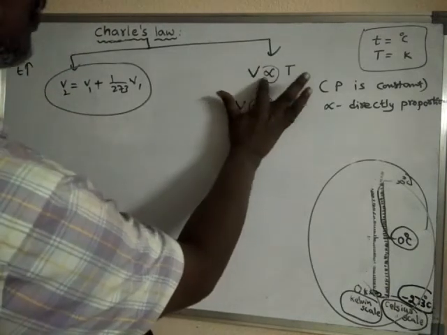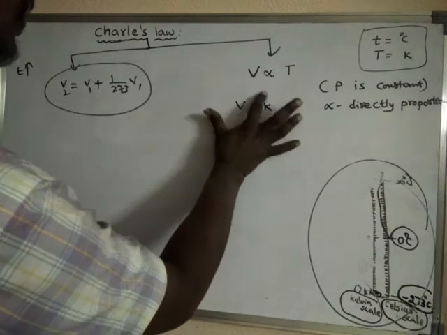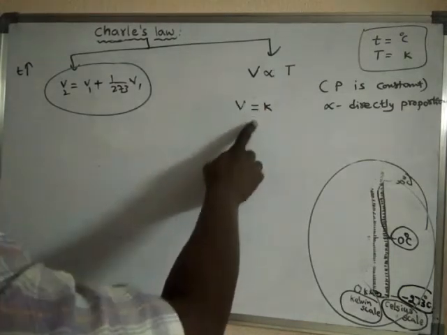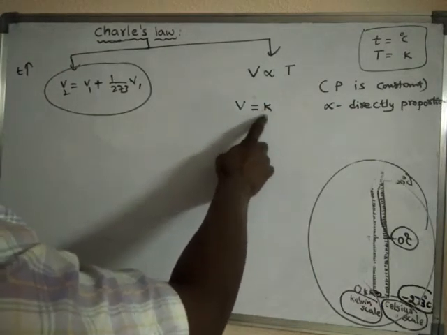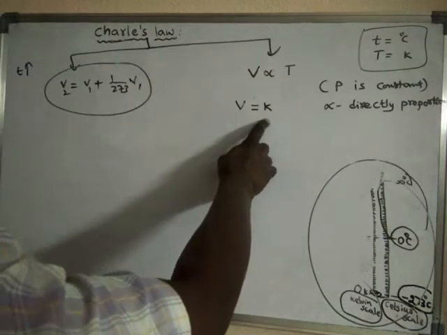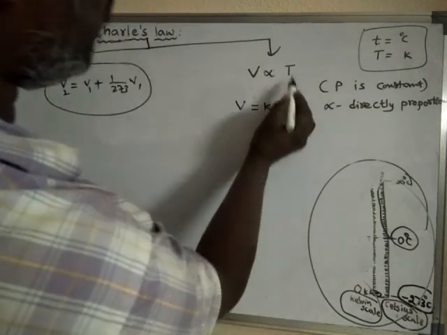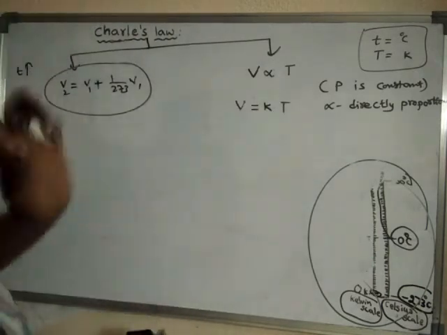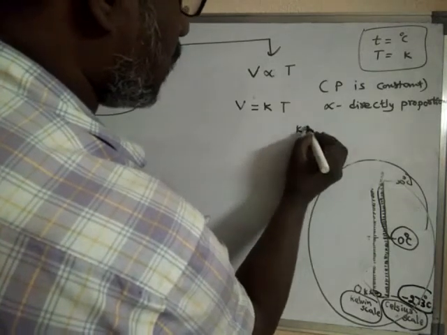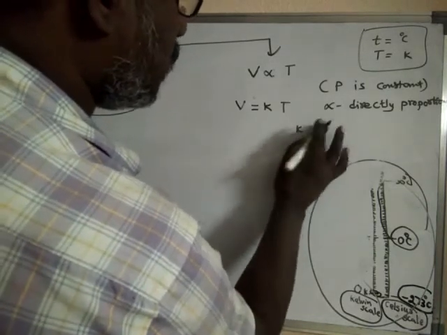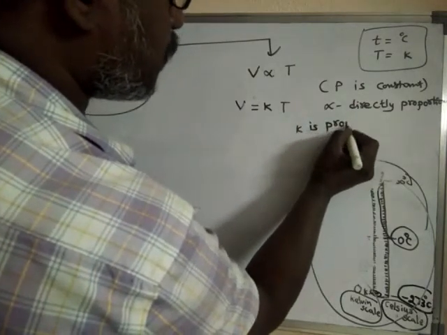I am removing this symbol. This K is called the proportionality constant, and T as usual we write like that only. So what is K? K is the proportionality constant.